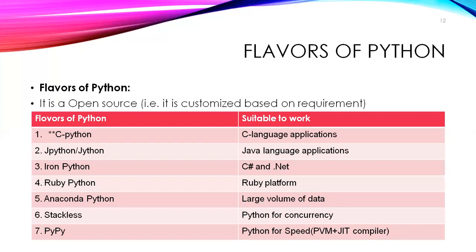What are the different kinds of flavors there are in Python? I said that it is open source. Open source means it can be customized based on requirement. What are the different kinds of flavors of Python?